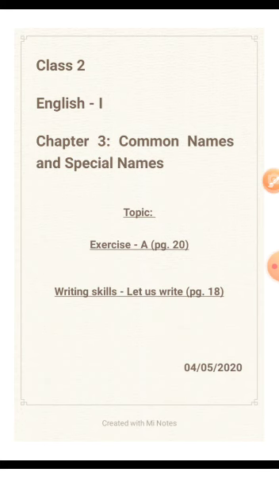Here we are going to learn about two kinds of naming words or nouns, that is common names, also called common nouns, and special names or proper nouns. Common names are words given in general to people, persons, places, things, or animals.